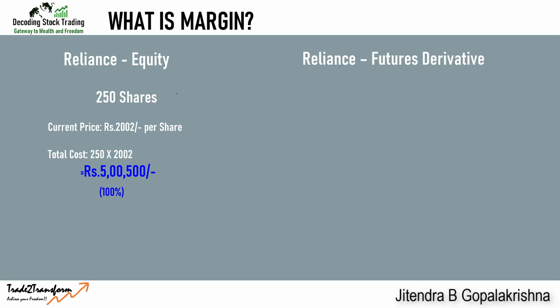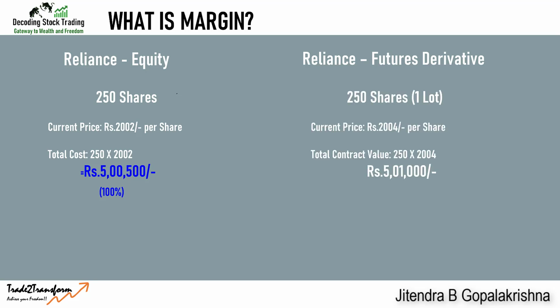Now the same Reliance, if you want to buy in derivatives, especially in futures derivative, the same 250 shares, which is one lot. Say the current price is around 2004 per unit of futures, and the total contract value will be 5,01,000, similar to that of the equity. However, like in the example I gave you about hiring a car in the previous video, here again you don't have to pay the entire 5,01,000 rupees for the futures derivative.